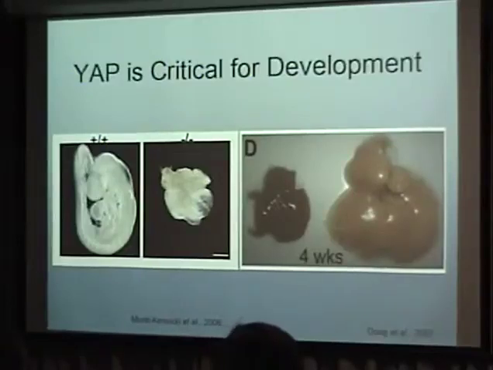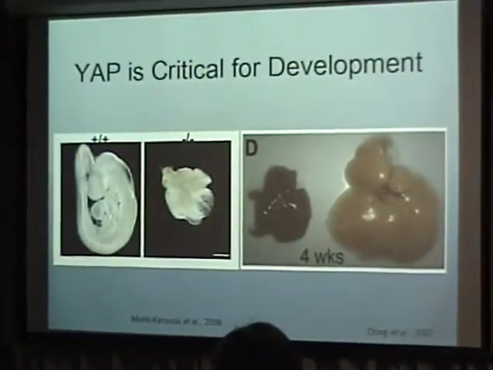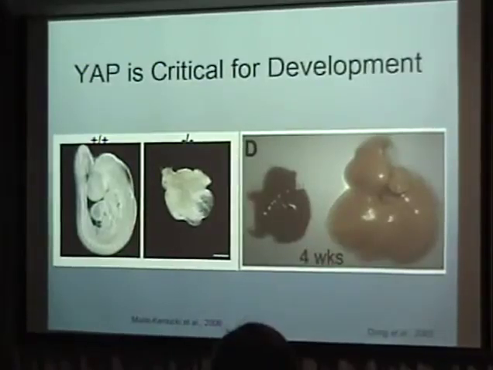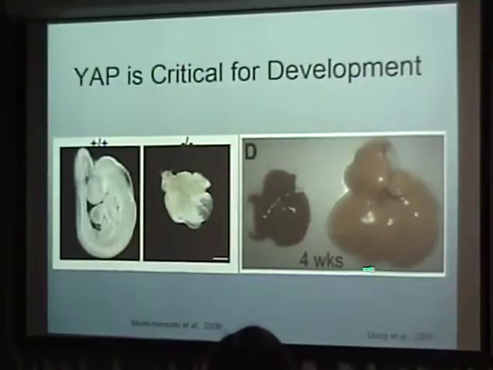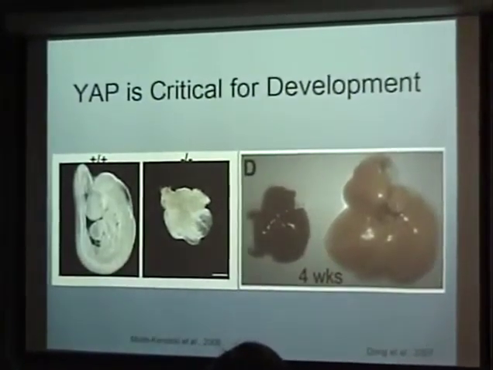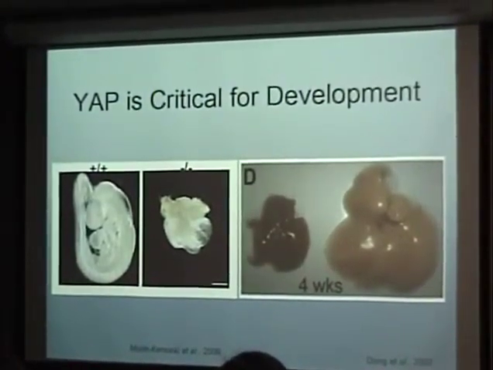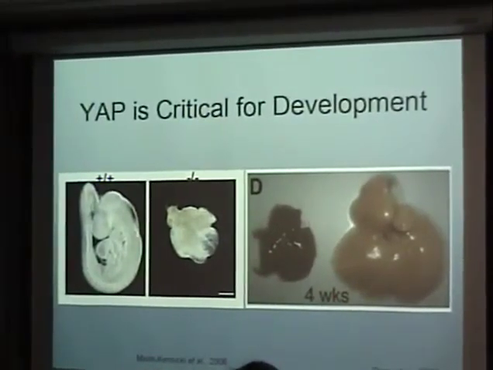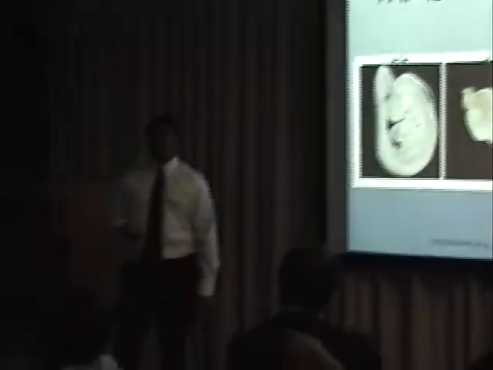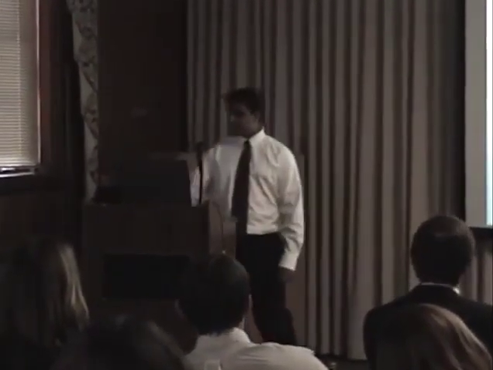In addition, recent studies have shown that YAP expression is increased in cancer cells. For example, here, overexpression of YAP in a YAP homologue in Drosophila causes enlargement of the liver. Thus, studying the regulation of YAP could provide insight onto agents that are causing developmental defects and cancer.